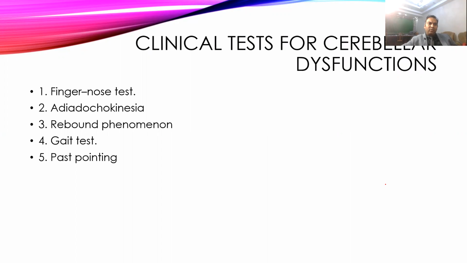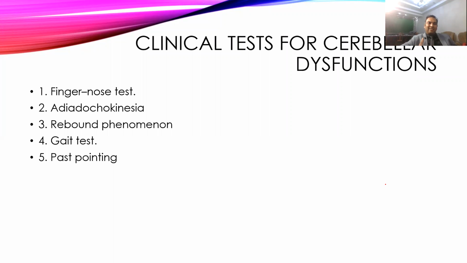Then we come to the cerebellar function tests. These are a few tests which we do to try to diagnose whether damage to the cerebellum has occurred or not. First is the finger nose test. We ask the individual to hold his finger in front of the eyes and touch his own nose and finger, first with open eyes, then with closed eyes. Similarly, we ask him to do it with the opposite finger.